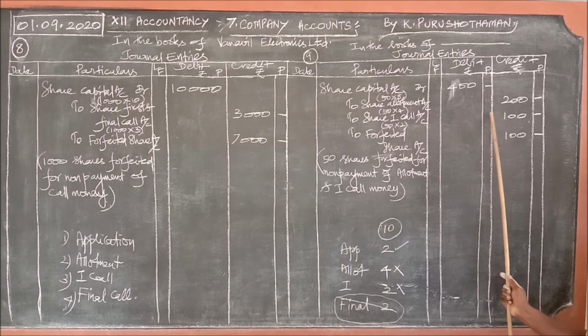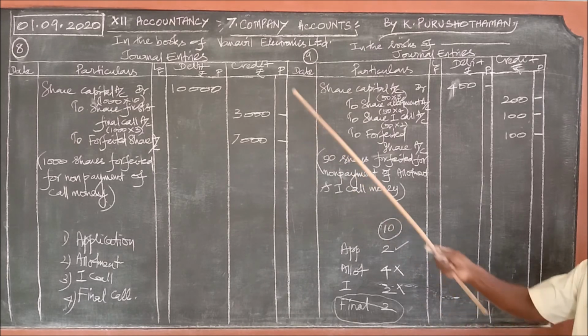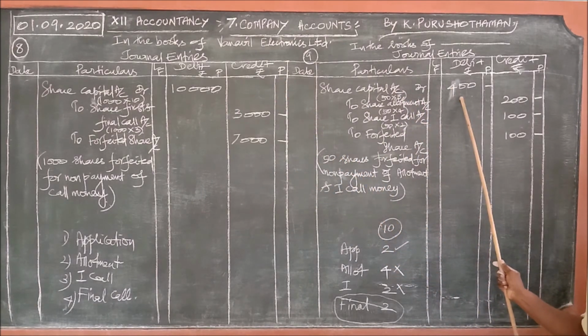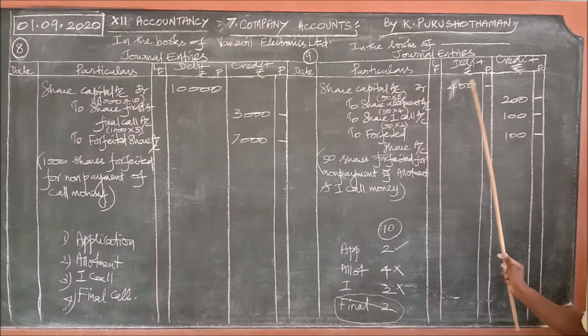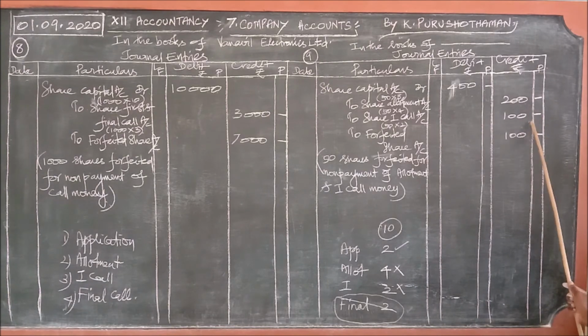This is an important point. Generally, what the students will do is put 50 into 10, 500 as in the previous problem, then share allotment 200, share first call 100, therefore the balancing figure 200 they will put. The problem will be entirely wrong.